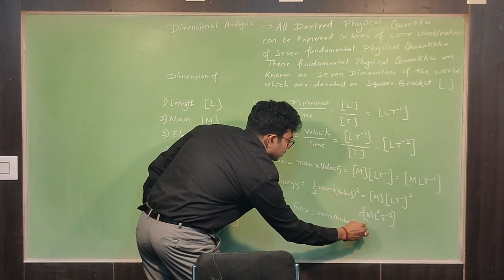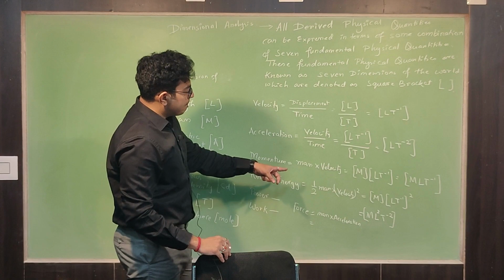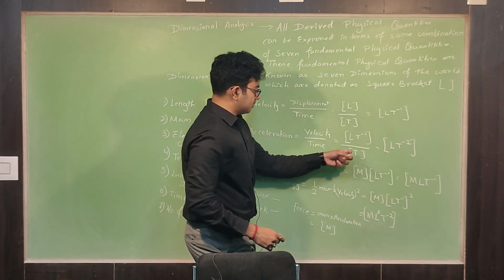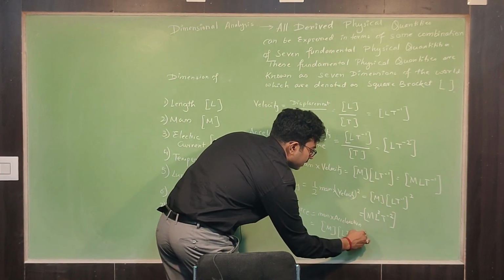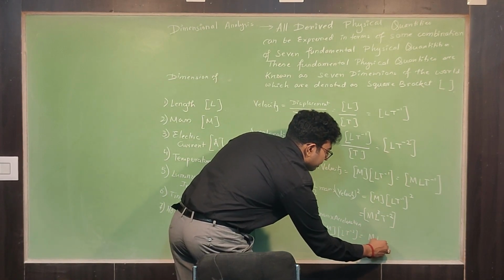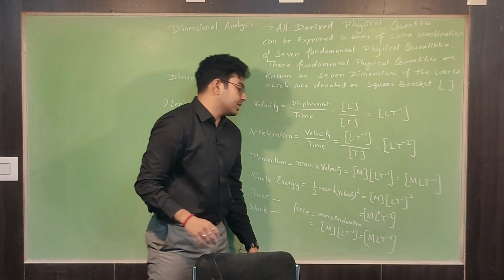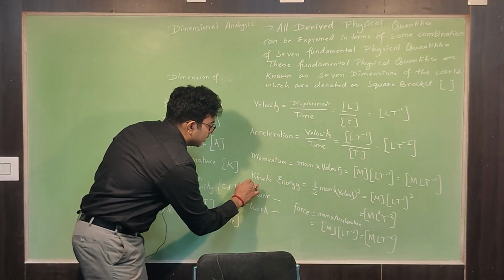What is mass? Mass is M. Acceleration L T to the power minus 2. This will be what? M L T to the power minus 2. Got it? This is dimension of force. So these two are your homework.